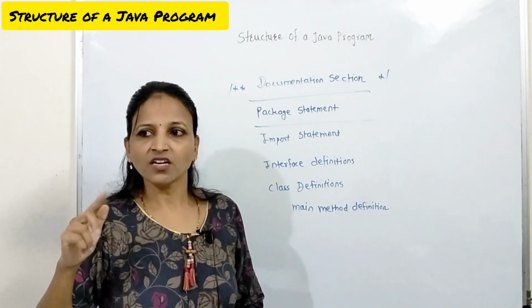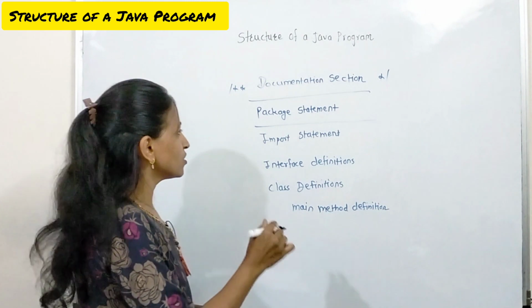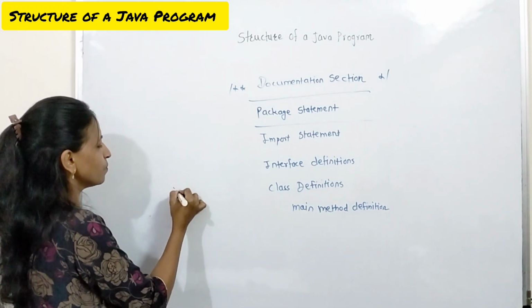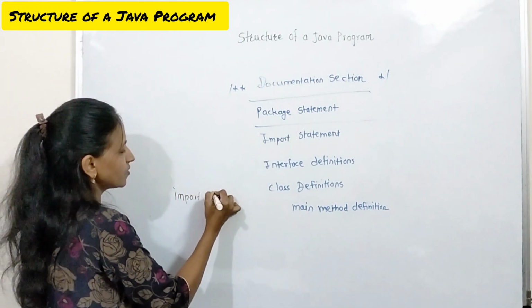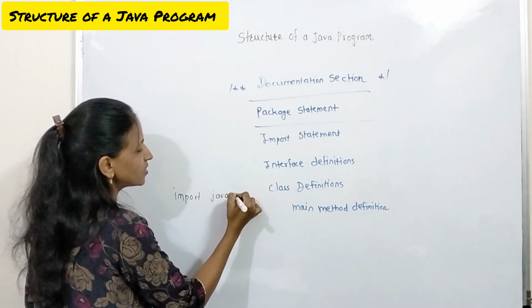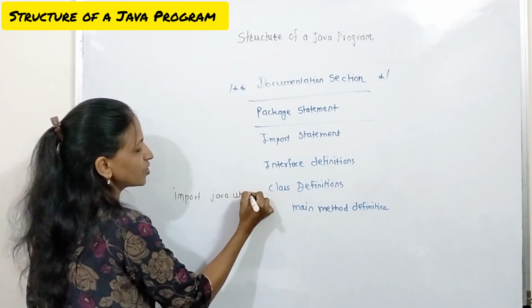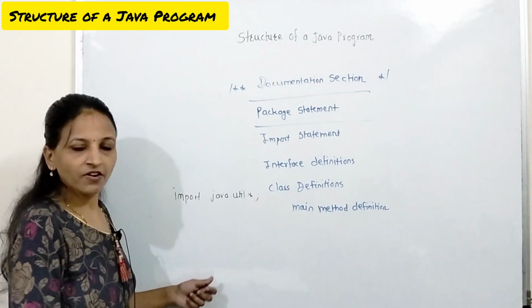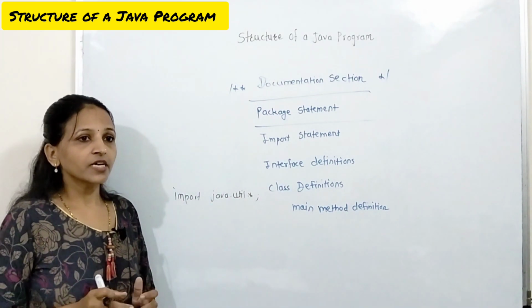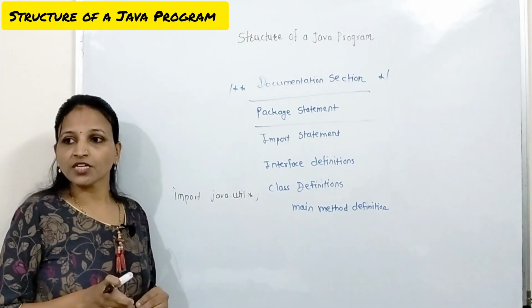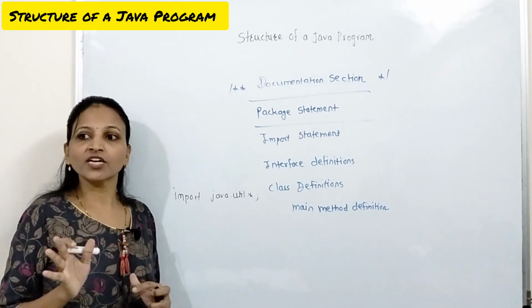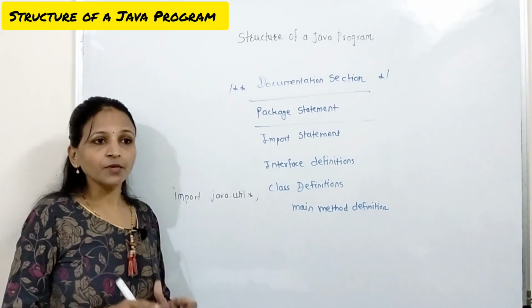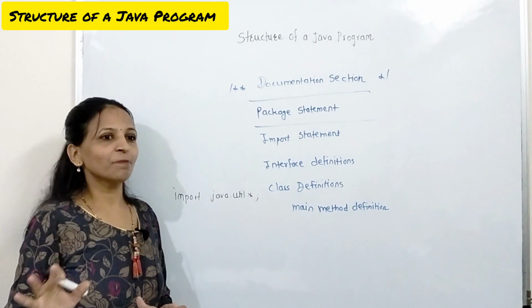Getting my point? See, if you have just written this statement, let's say import java.util.*, because you know util. It is not like java.util is a package and it has only classes. Any package can have internal sub packages.